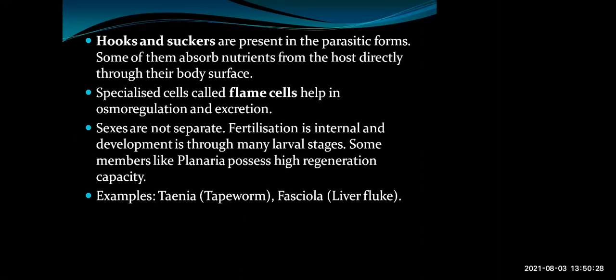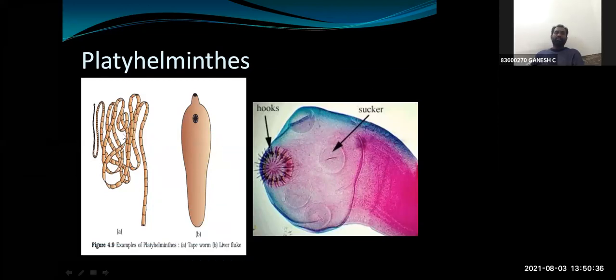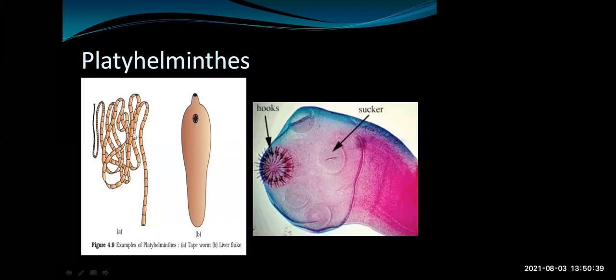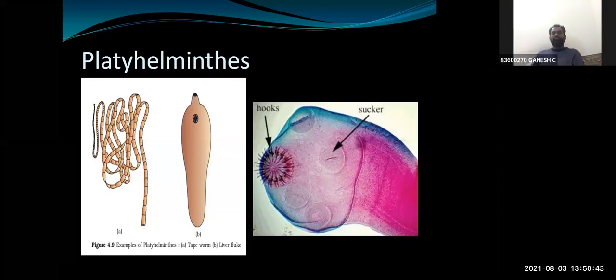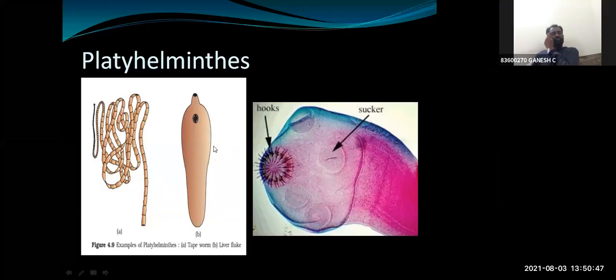Taenia. What is the scientific name of liver fluke? Fasciola hepatica. So what is the diagram here in this case? Tapeworm. What is the scientific name of tapeworm? Taenia solium. This is liver fluke. What is the scientific name of liver fluke?